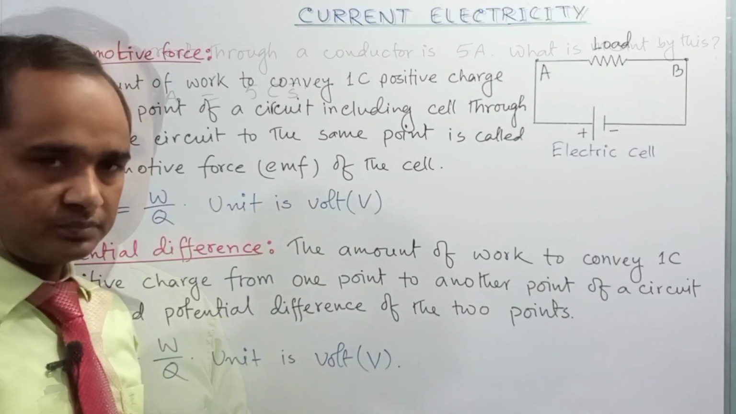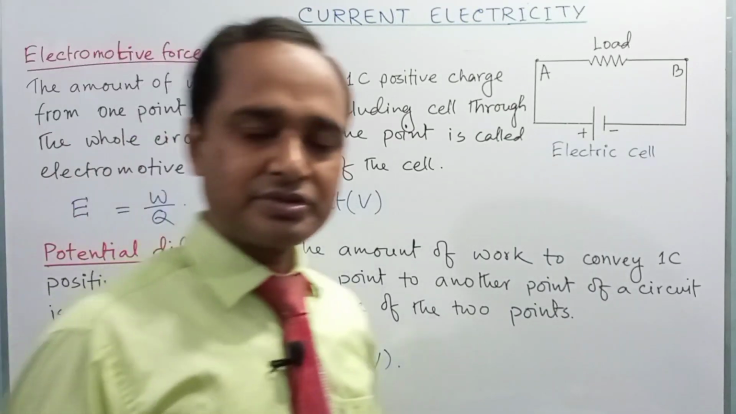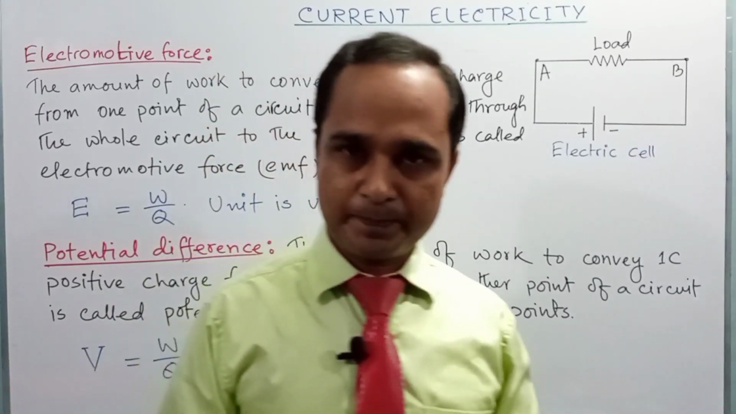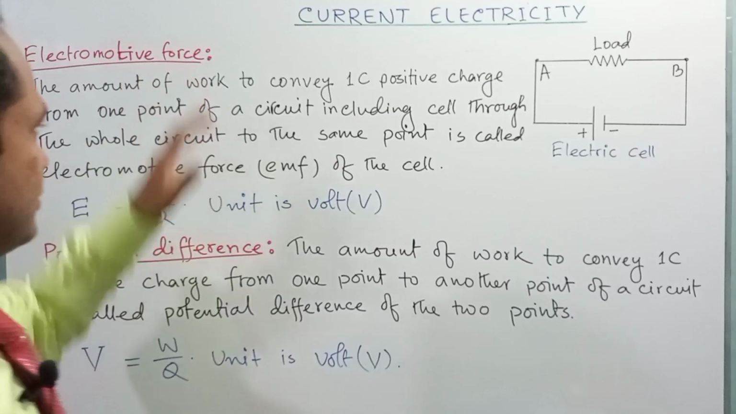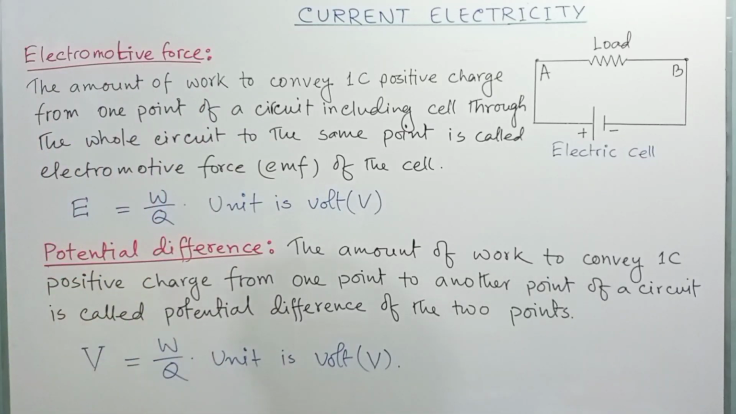Okay, right. Now we are going to see two important definitions about current electricity. The first one is electromotive force and the second one is potential difference.